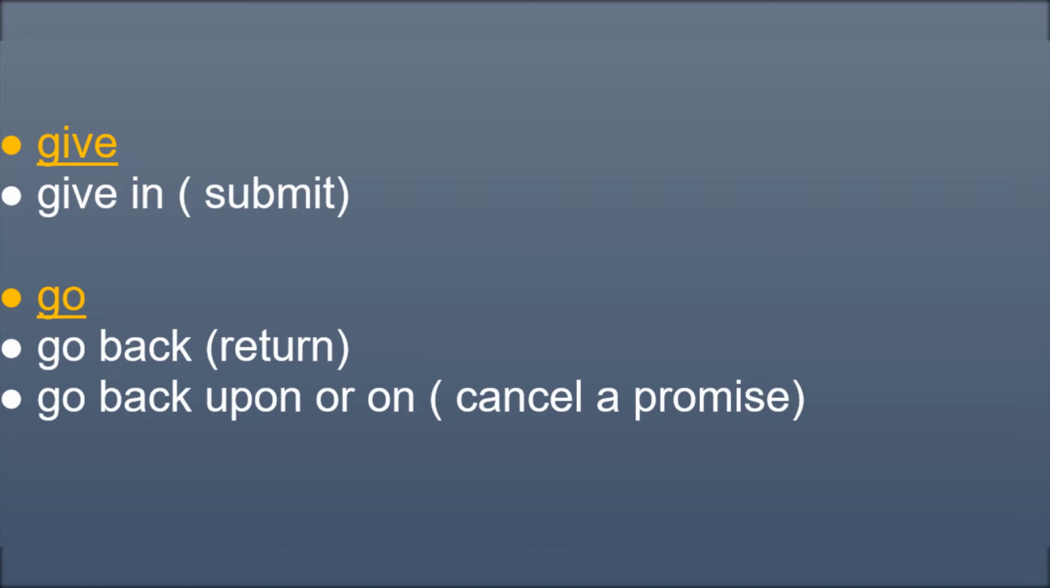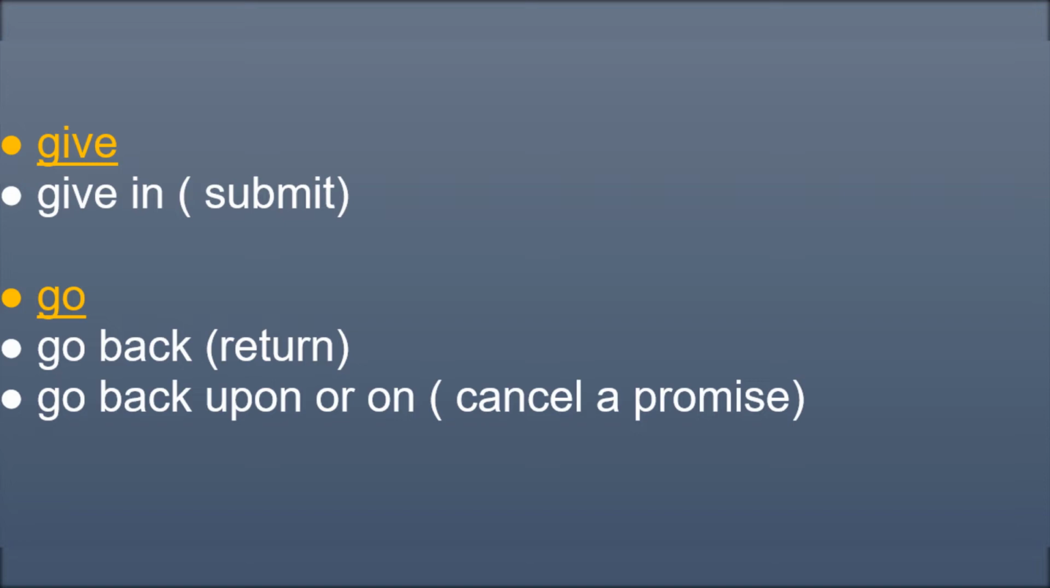Here is another verb, go. You can see how it changes into an idiom, go back. It means to return. When will you go back from here? I think this will be a good example sentence for you. Now look at another example, go back upon or on. It means cancel a promise. So never go back on your word. It is another example sentence.